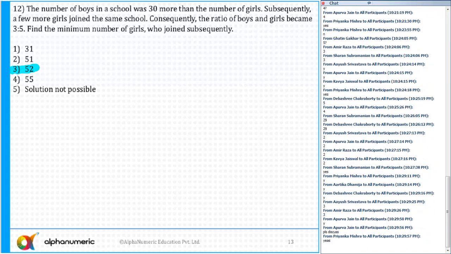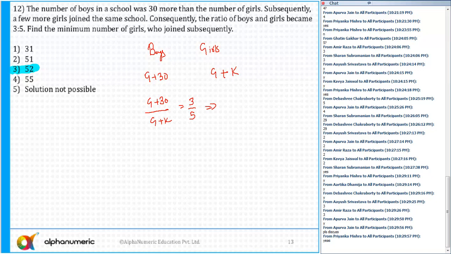Discuss karna. Number of boys and the number of girls. The number of boys in a school was 30 more than the number of girls. So let's say the number of girls is G. Then the number of boys is G plus 30. Subsequently, a few more girls joined the same school. Let's say the number of new girls who joined the school is K. And then the ratio of boys and girls becomes 3:5. So (G plus 30) upon (G plus K) is equal to 3:5.